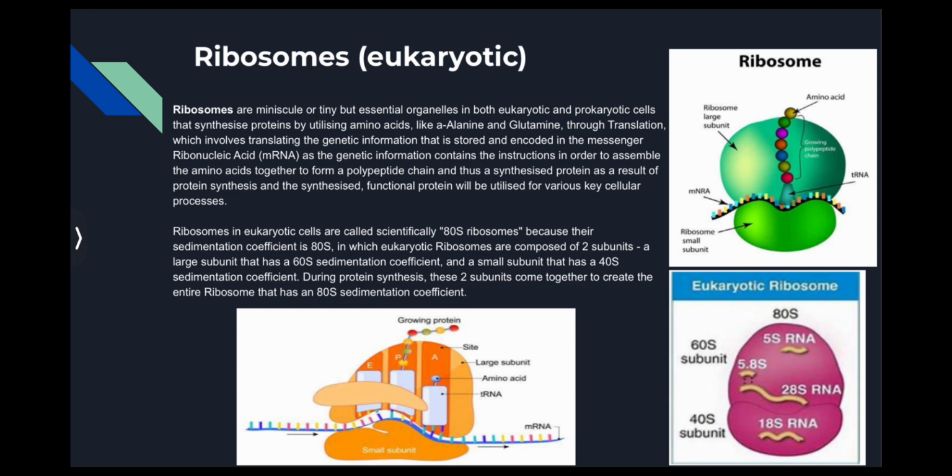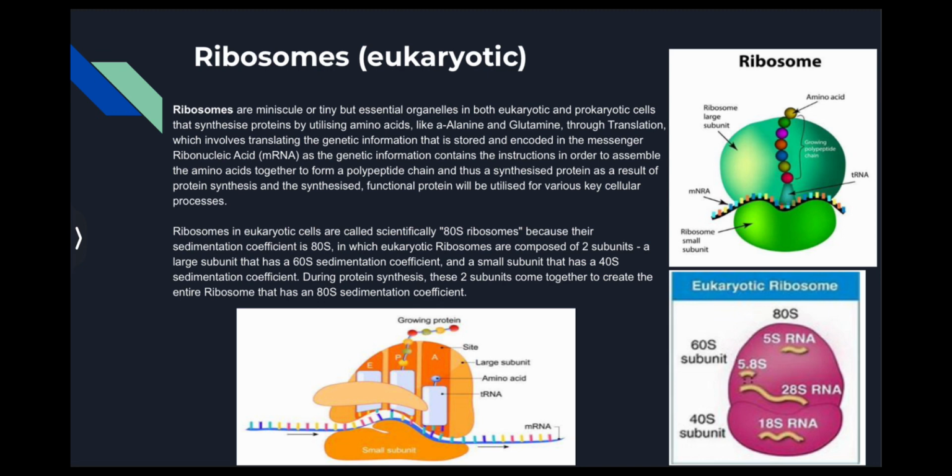In eukaryotic cells specifically, the ribosomes are produced from the nucleolus, which is an area of dense chromatin within the nucleus, and the ribosomes are then distributed throughout the eukaryotic cell, in which some of the ribosomes are attached to the rough endoplasmic reticulum. The rough endoplasmic reticulum is a type of endoplasmic reticulum that produces proteins as it contains ribosomes, the tiny organelles that are involved in the synthesis of proteins through the utilization of amino acids.